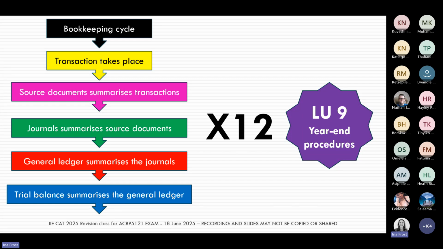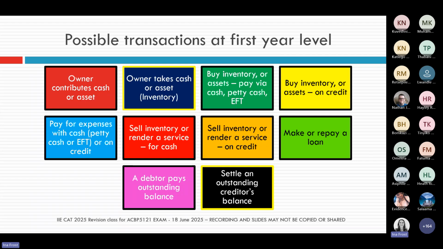In first year accounting, you must remember there are really only a few key transactions that we can test you on at this level. And if you can understand how to record these transactions, then there's really not much we can ask you on those first learning units that you can't do. So the basic transactions that you must make sure you understand are how to record the owner contributing either cash or an asset, and how to record a withdrawal from the owner, and again, that can be cash or an asset.